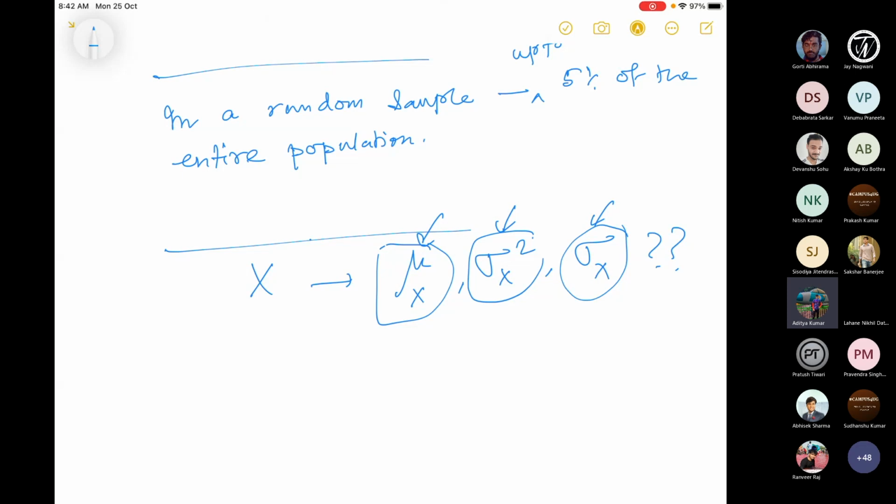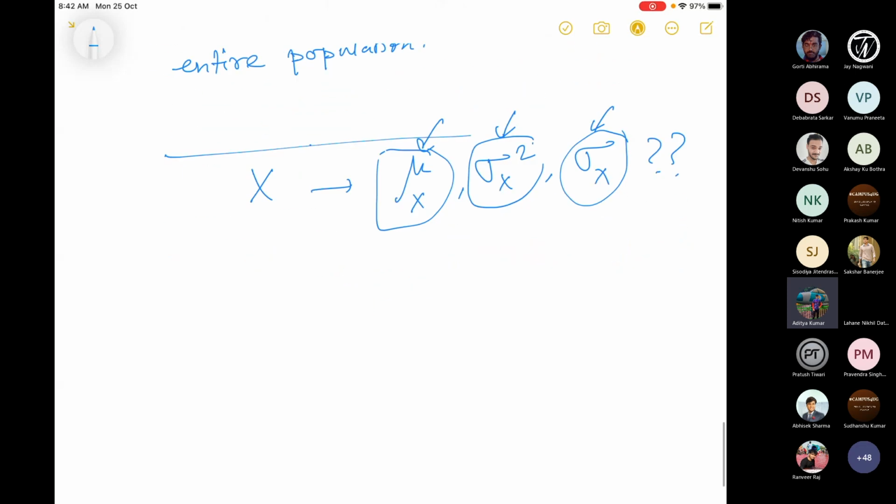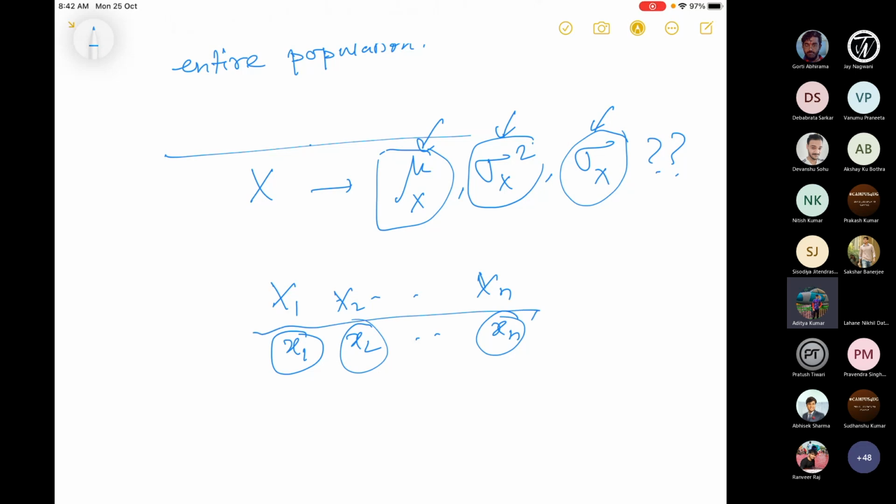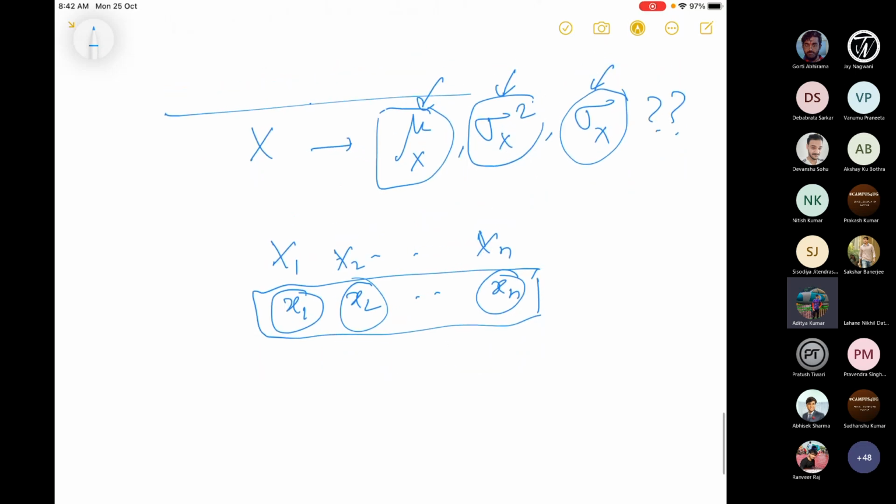So once I have a sample, what does it mean? I have this random variable x, and I have basically n objects, and if I observe their properties, I have these values, the realizations small x1, small x2, dot dot dot, small xn. These numbers are the lifespans of the n batteries from the sample, so I can define what is called a sample mean.